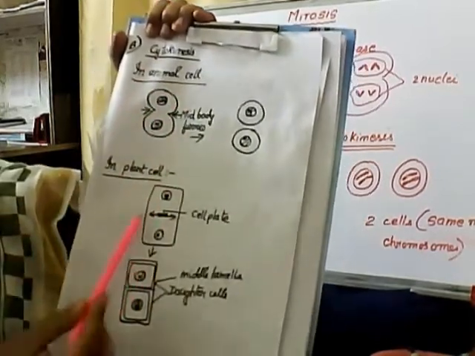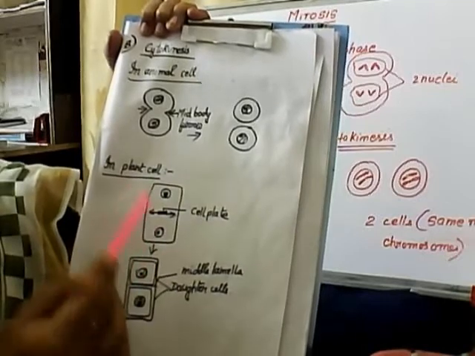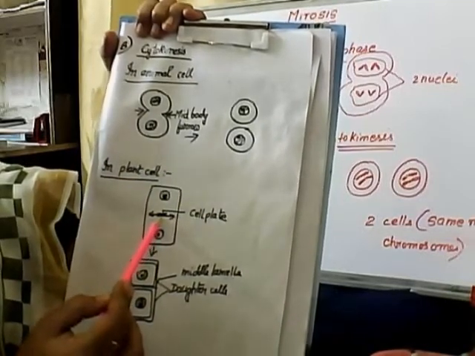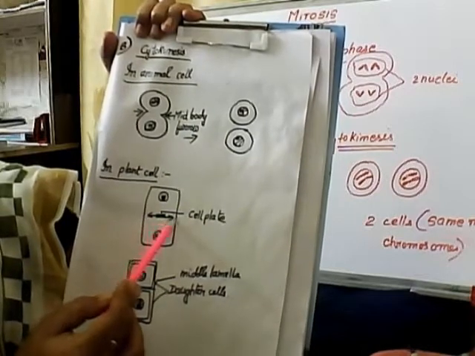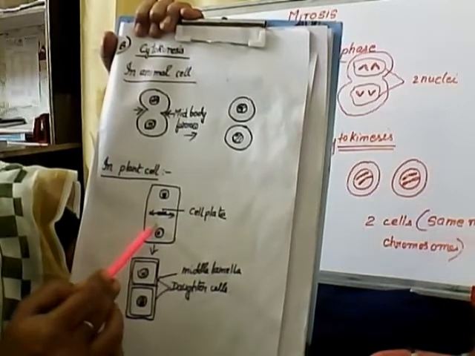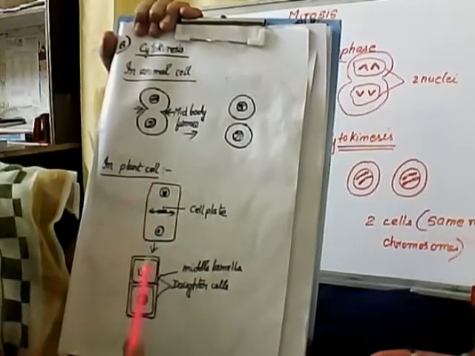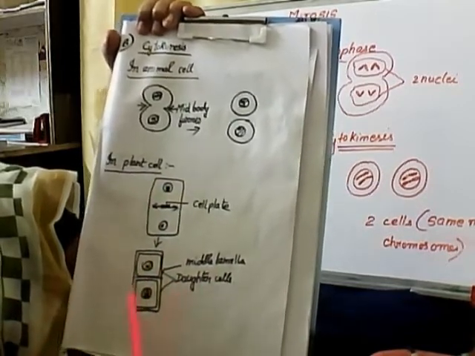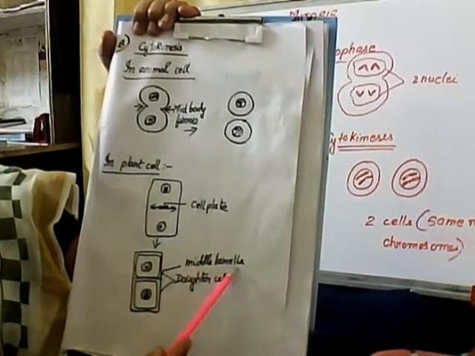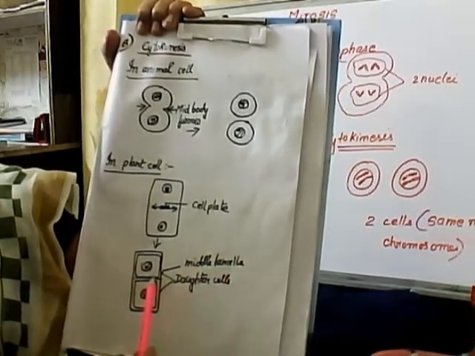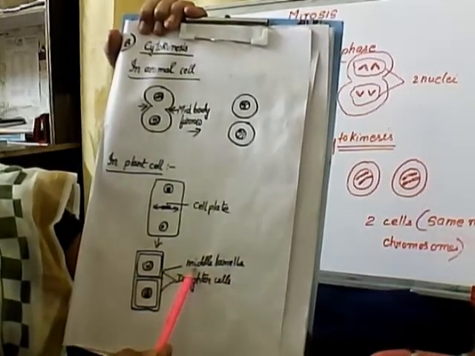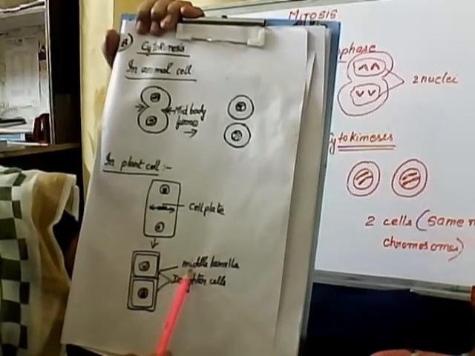But in the case of the plant cell, first a cell plate forms in the middle, and this extends on either side, ultimately dividing the single cell into two cells. And then that cell plate is known as the middle lamella, and from there the primary and secondary cell wall formation takes place.